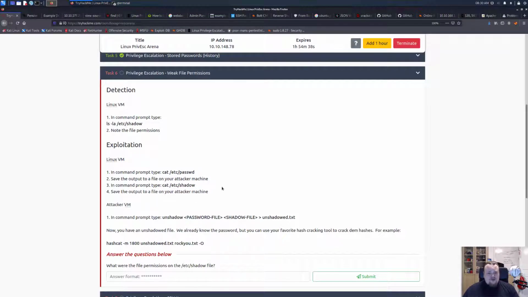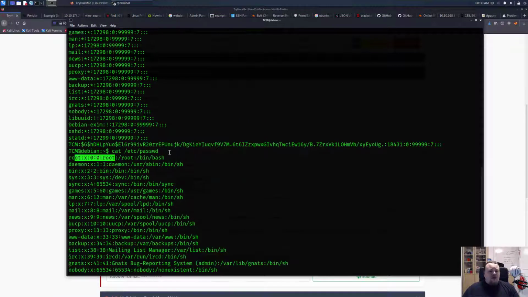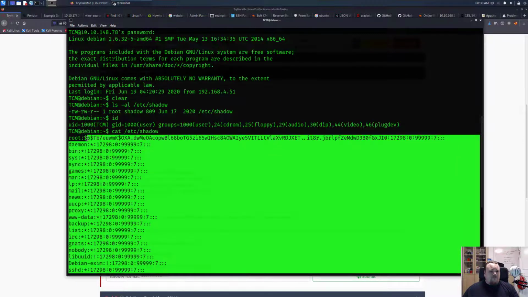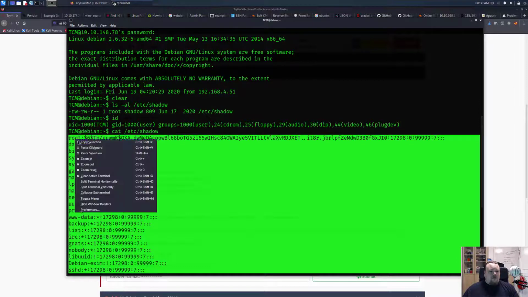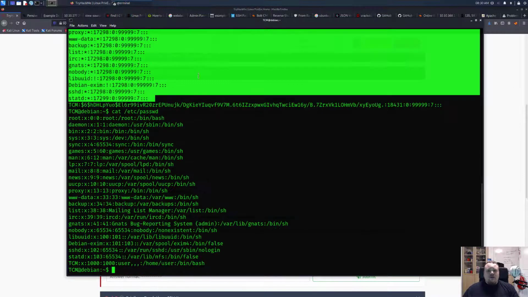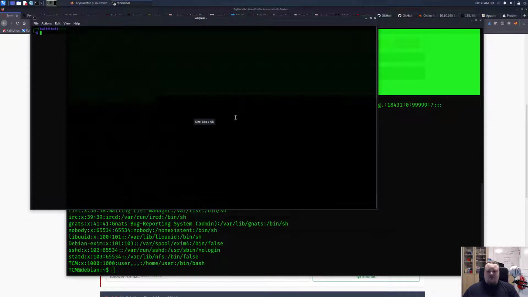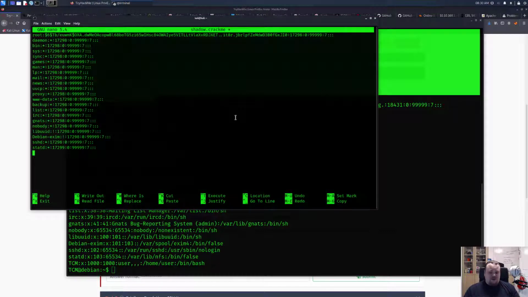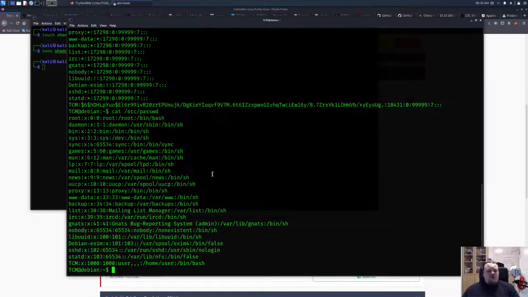So basically what I'm going to do now is take all of this here and copy paste that. I'm going to open a new terminal window as they want me to do. I'm going to touch a file called shadow crack me. I'm going to nano into the shadow file and paste what I just saw. Basically, that's what I'm going to do. So let's go back to the tutorial.